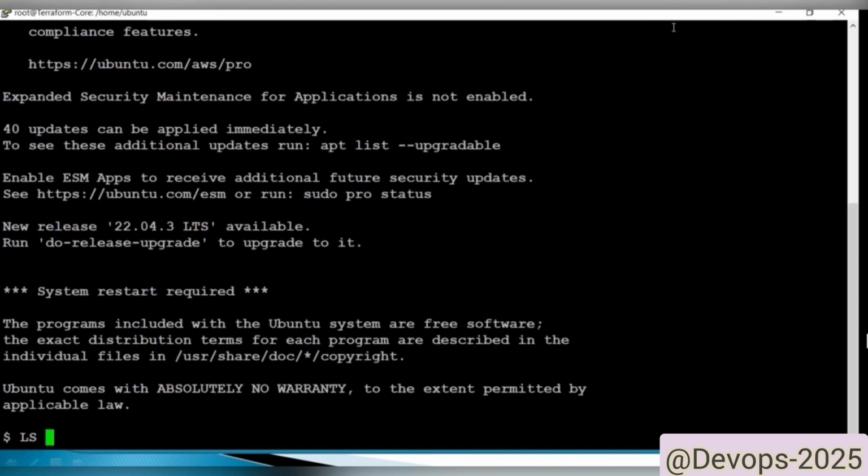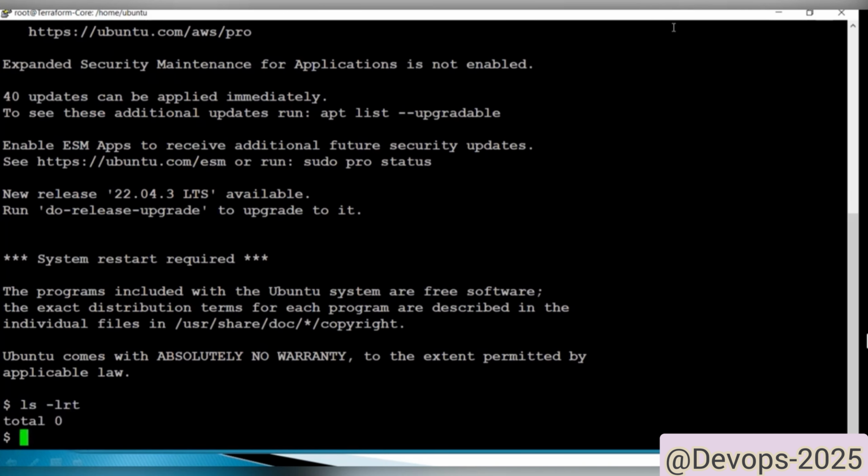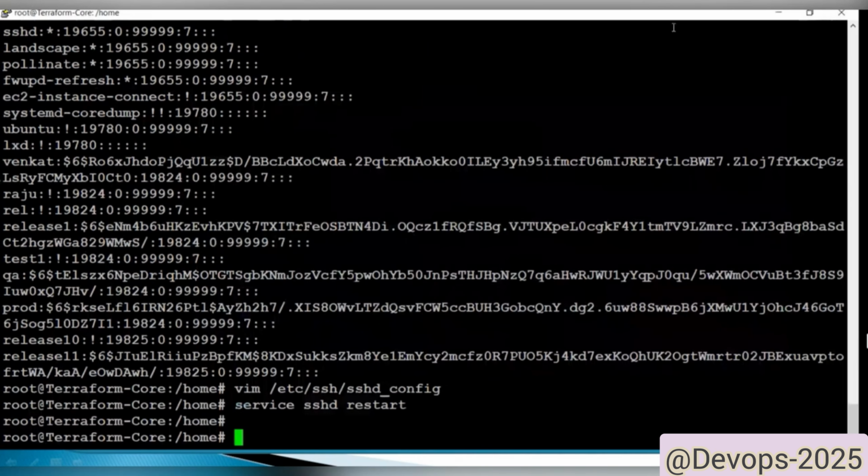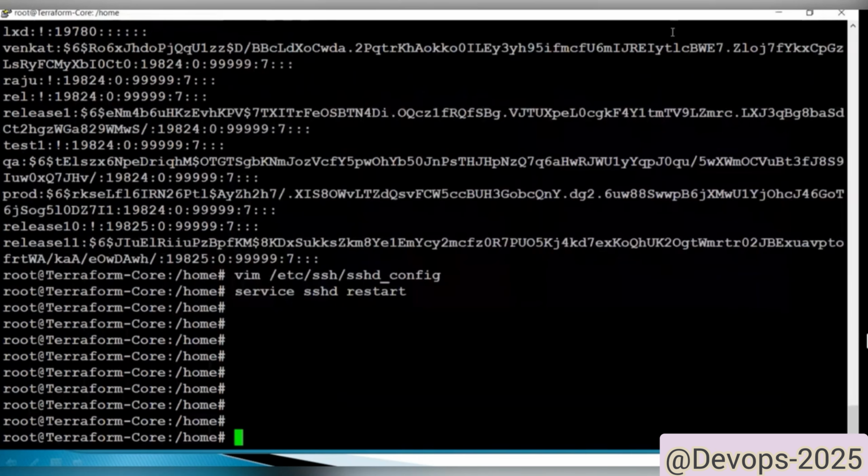Okay, now we are able to log in. This is how we can log in with the password, and then after that you can do your activities. This is how we can create the user. We can log in through the password. Then after that, we will discuss modifying some user attributes.